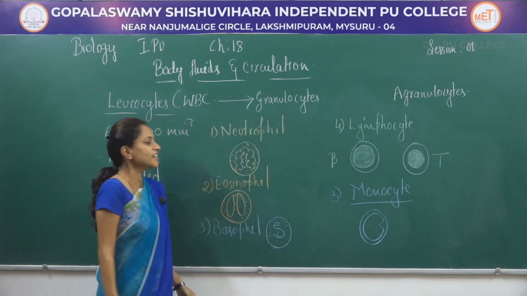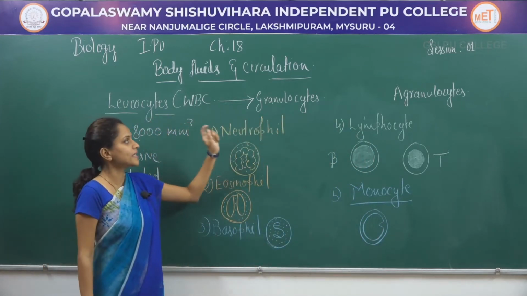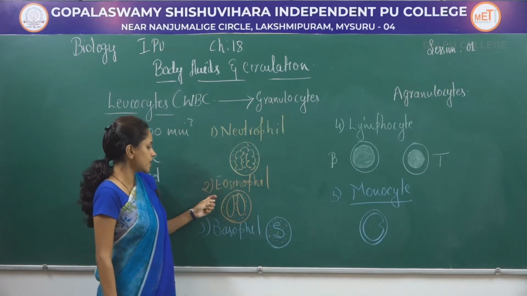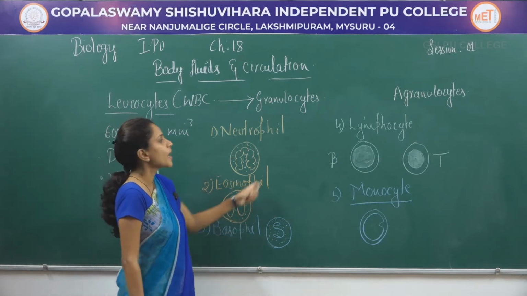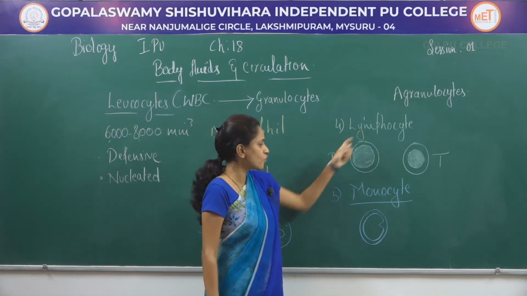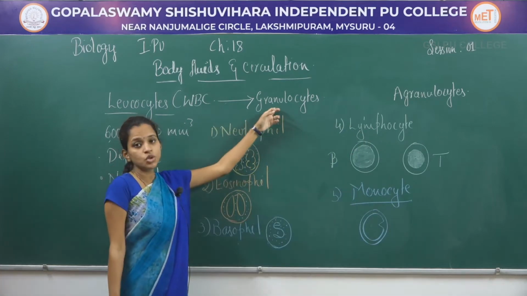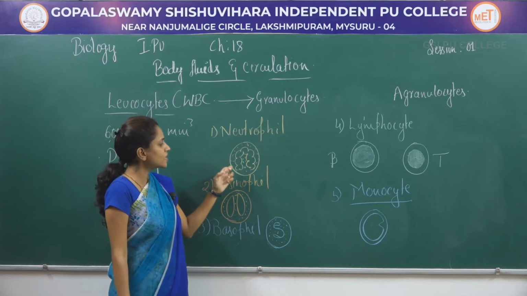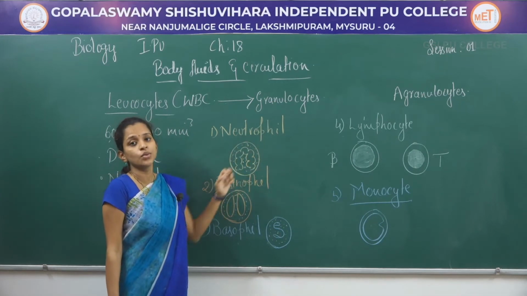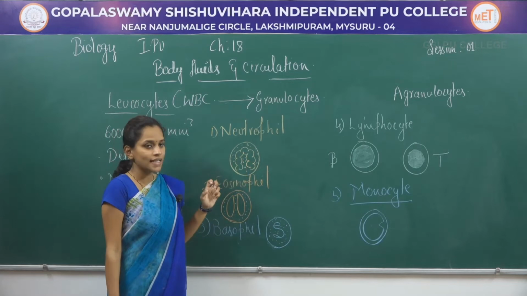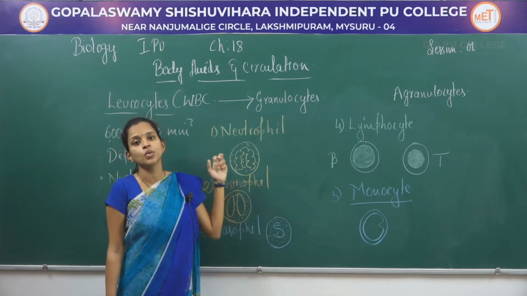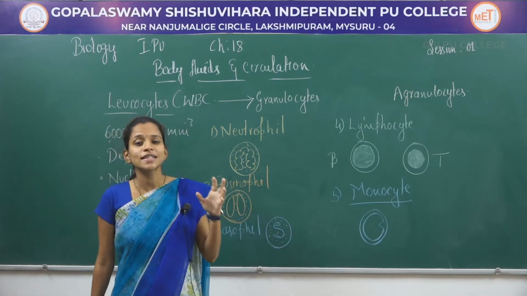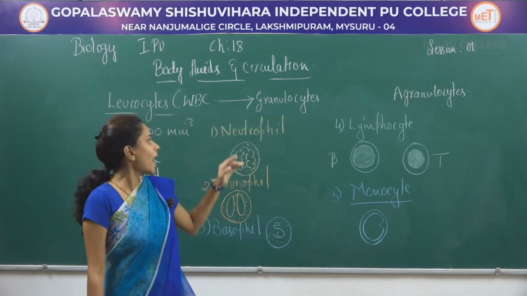So these are the 5 different types of WBC cells, where granulocytes are of 3 types, that will be neutrophils, eosinophils and basophils, whereas agranulocytes are lymphocytes and monocytes. When it comes to granulocytes, the first category is neutrophil, and the neutrophils have multi-lobed nucleus, which you can clearly see here. These are multi-lobed nucleus in structure, and their percentage will be almost about 65 to 70%, and their